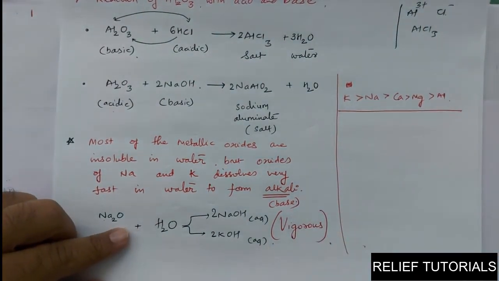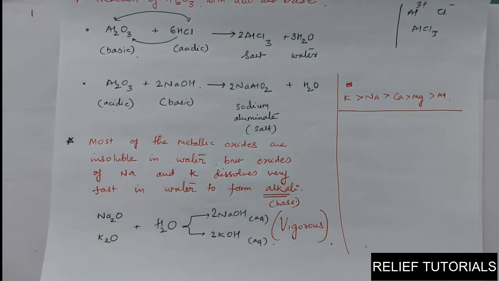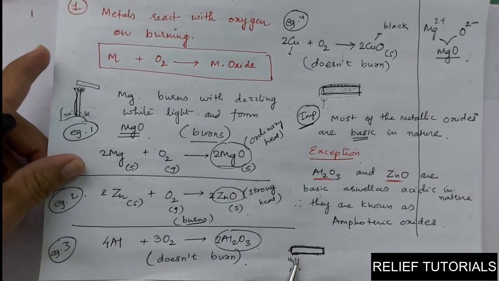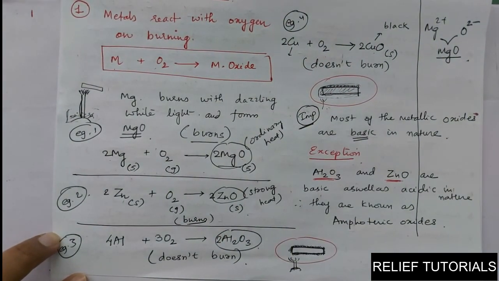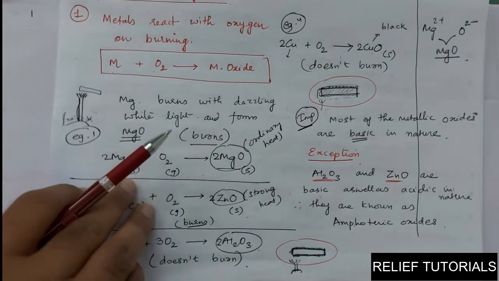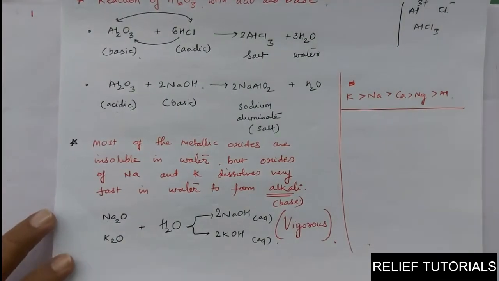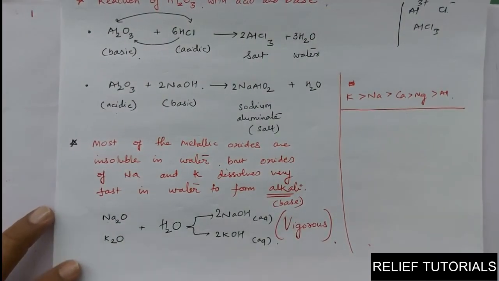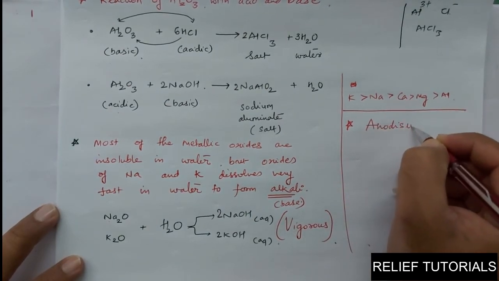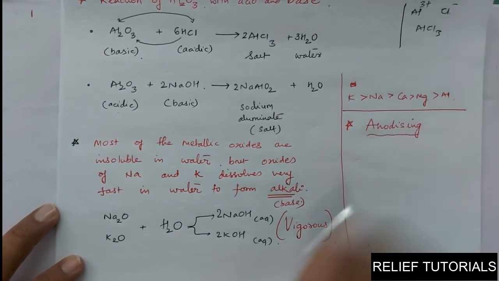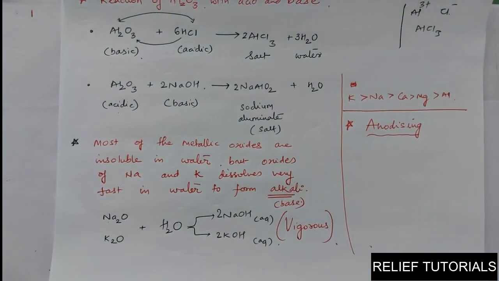Okay, we have seen that aluminium and copper, when burnt in presence of oxygen, do not burn, but they react with oxygen and they form a layer like this, copper and aluminium. Okay, they form the layer of oxide on the original metal. This process of forming the layer is called the anodizing process. What do you mean by anodizing?